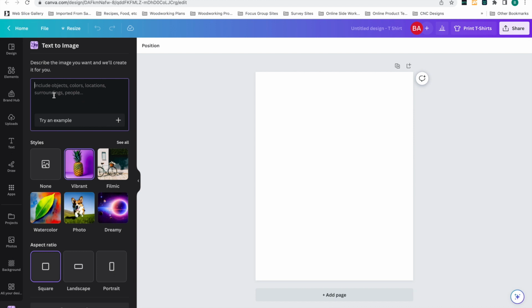Okay, so I'm going to try dog running in the grass, right? Or dog running in grass, whatever. I'm just kind of picking a random example.